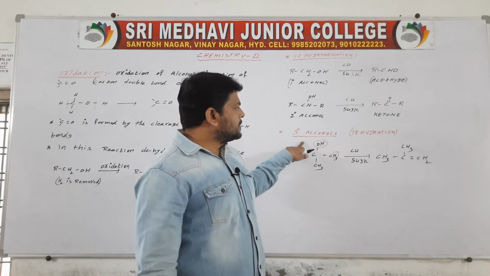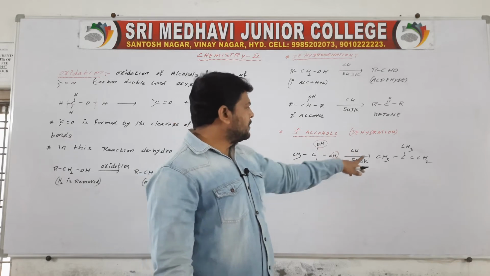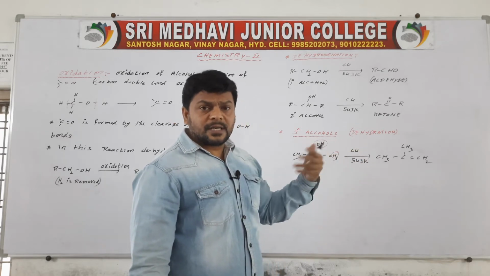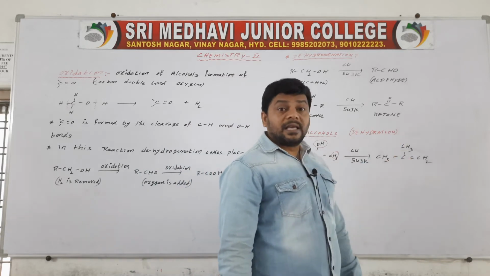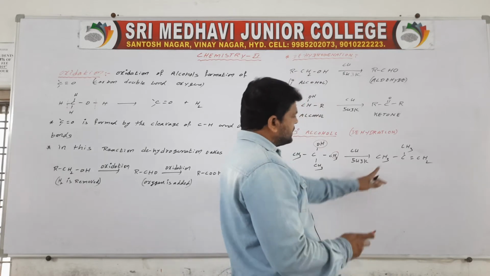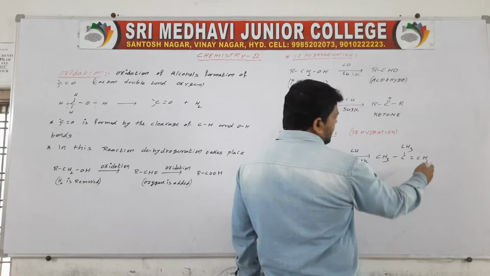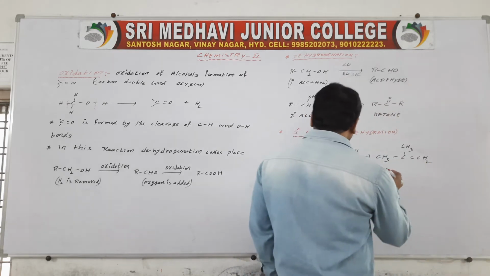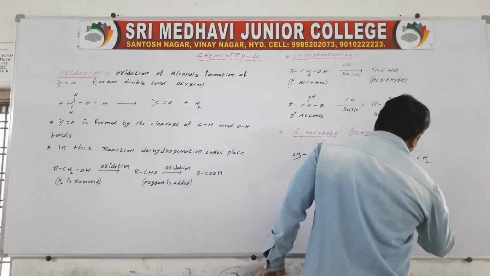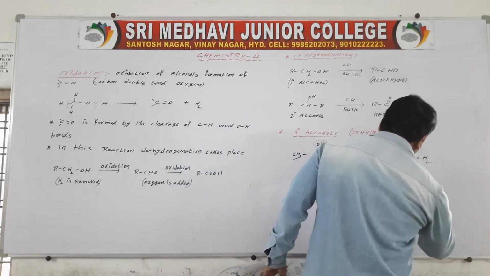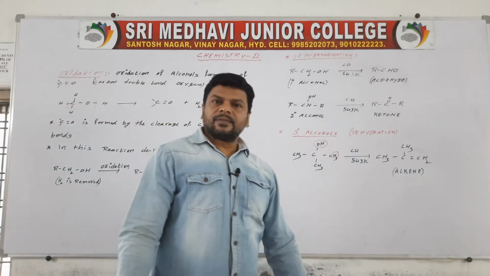Tertiary alcohols undergo dehydration, removal of a water molecule, so alkenes are formed. It is nothing but 2-methylpropene. It is a tertiary alcohol, and it gives an alkene.